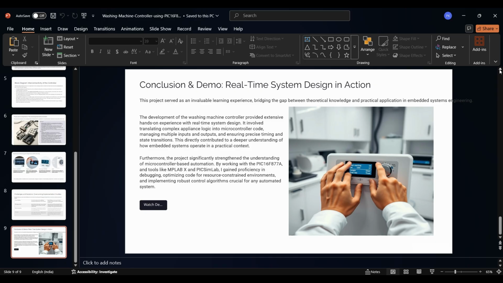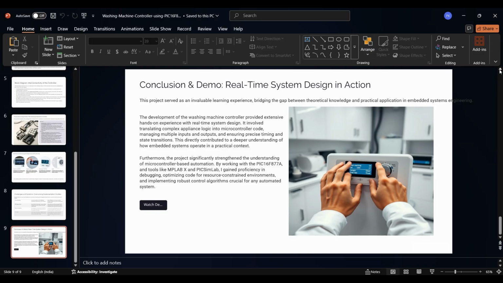I learned how to translate real-world appliance behavior into microcontroller logic, manage peripherals, and ensure reliability using simulation tools like PICSimLab. This experience has strengthened my interest in embedded system design and prepared me for future roles in automation and control systems.